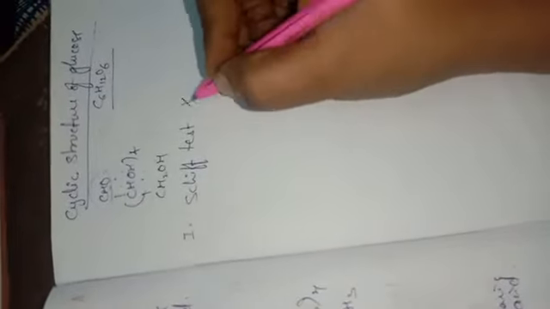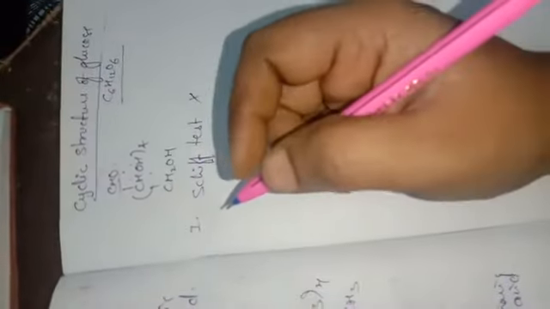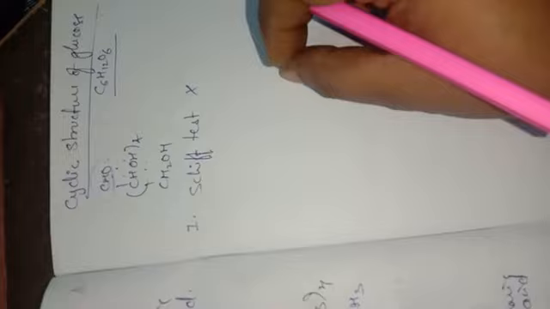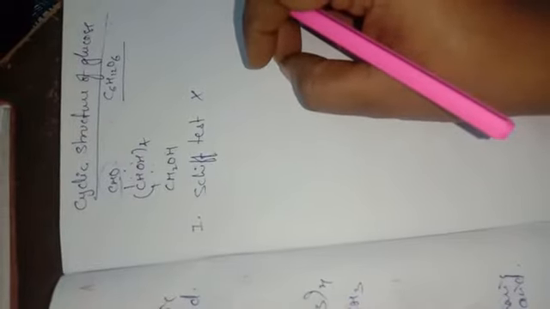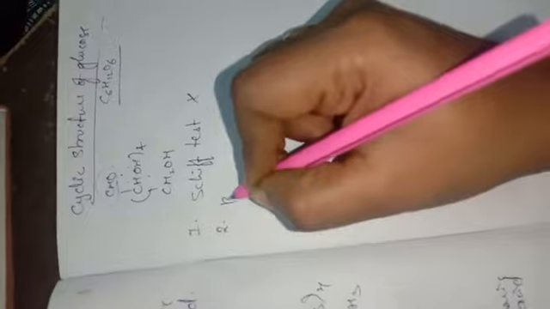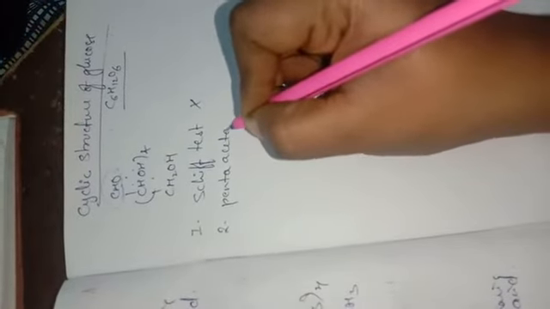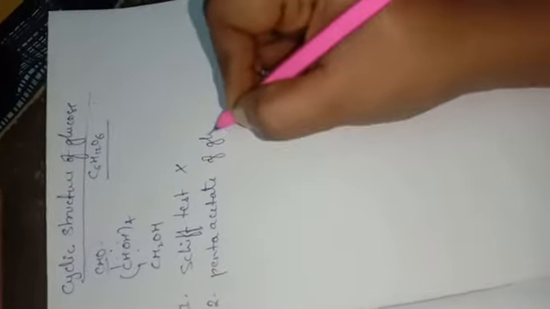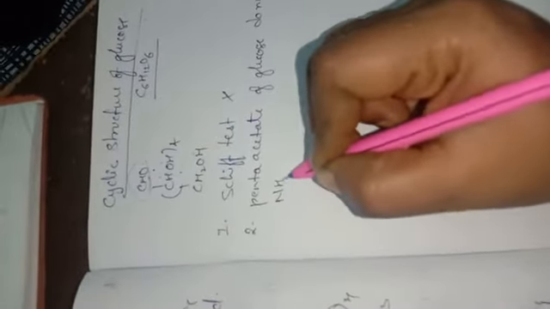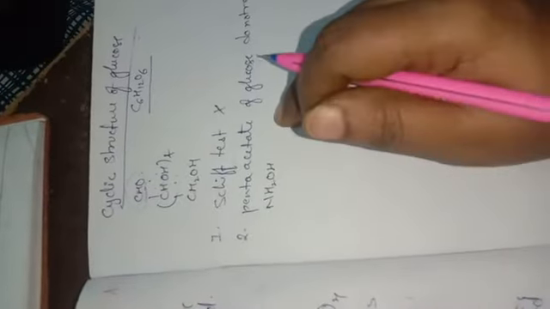For example, first one, the Schiff test, the test for an aldehyde group. Glucose does not show a positive result in the Schiff test. Next, the pentaacetate of glucose does not react with NH2OH, that is hydroxylamine.